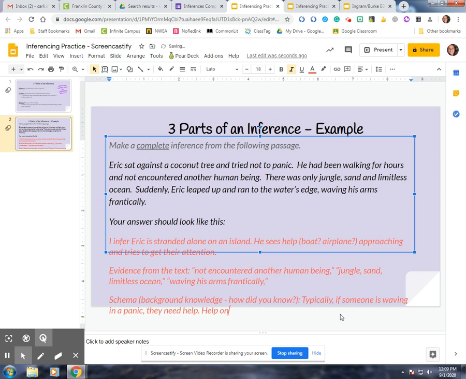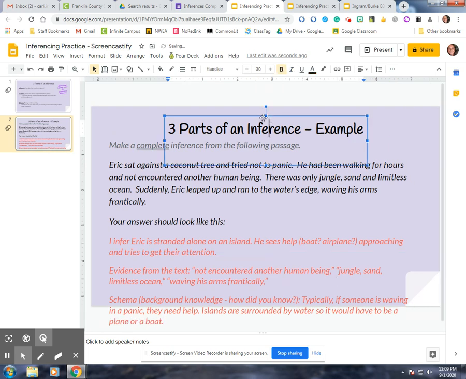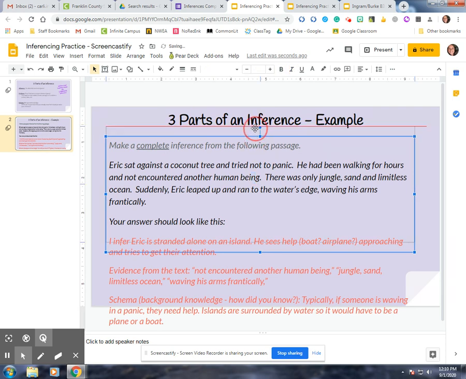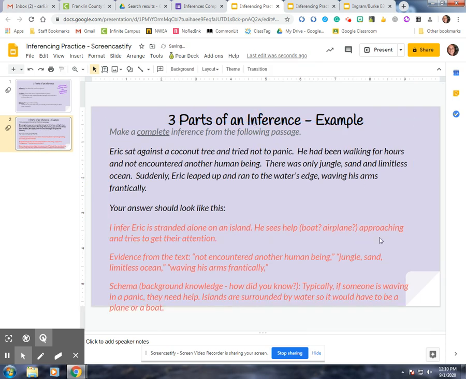If I think about that, islands are surrounded by water. That's what background knowledge I knew when it said limitless ocean. This is probably an island. Surrounded by water, so it would have to be a plane or a boat that were coming to help. This is also schema; you could also think about it as like you've probably seen movies, you've probably seen TV shows of people lost on an island.